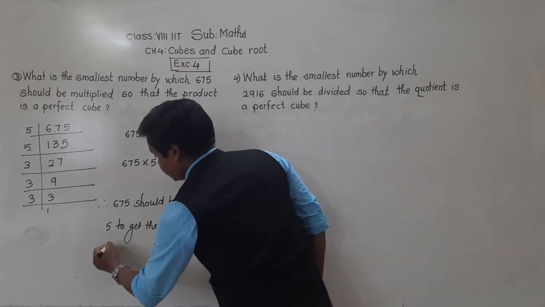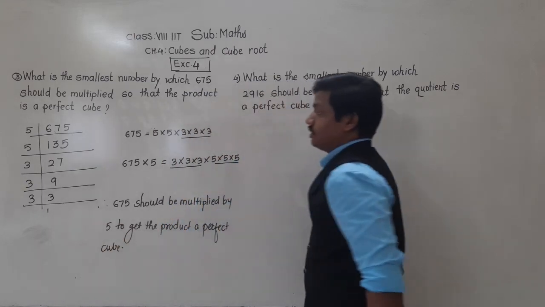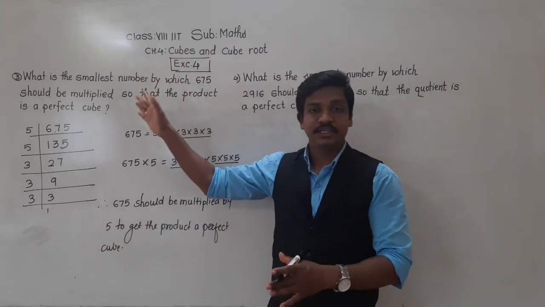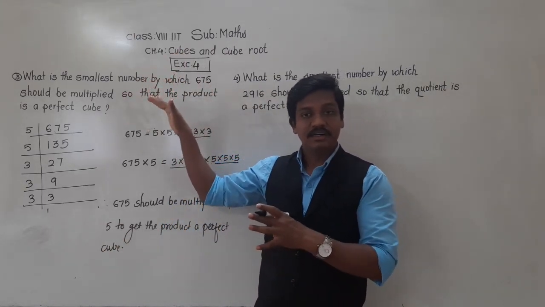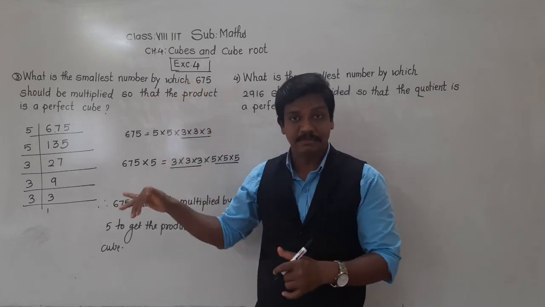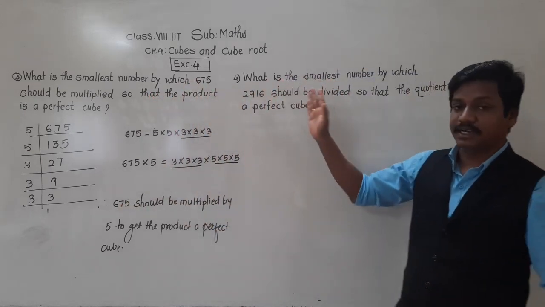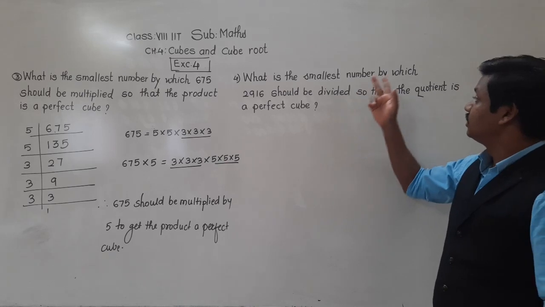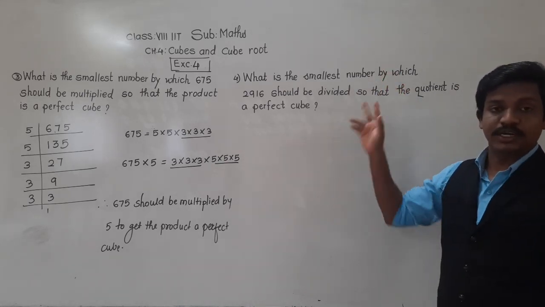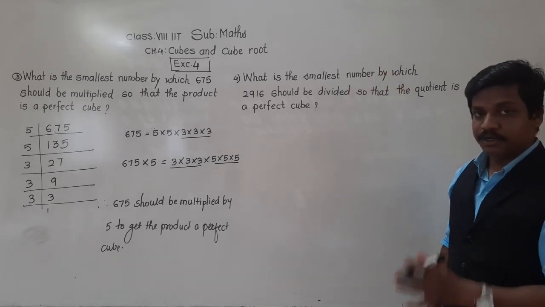This question is based on by which number the given number should be multiplied. The question number 4 is exactly opposite of that. By which number the given number should be divided so that the number will become a perfect cube.